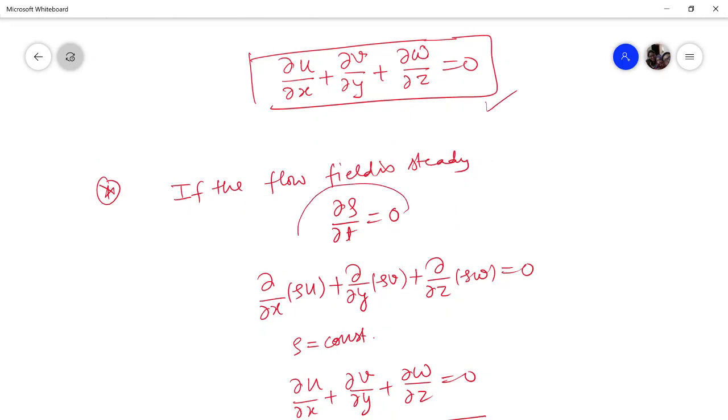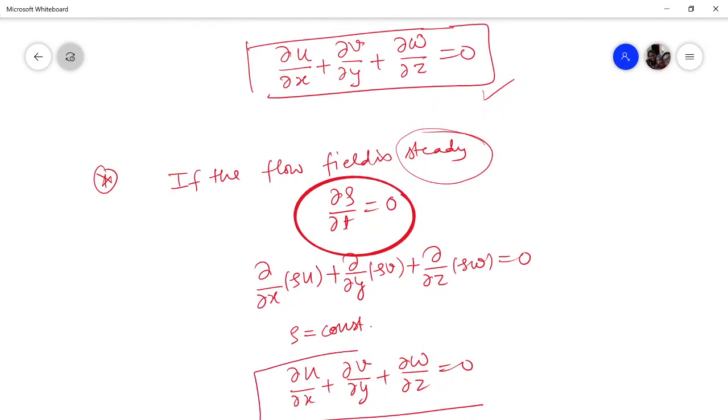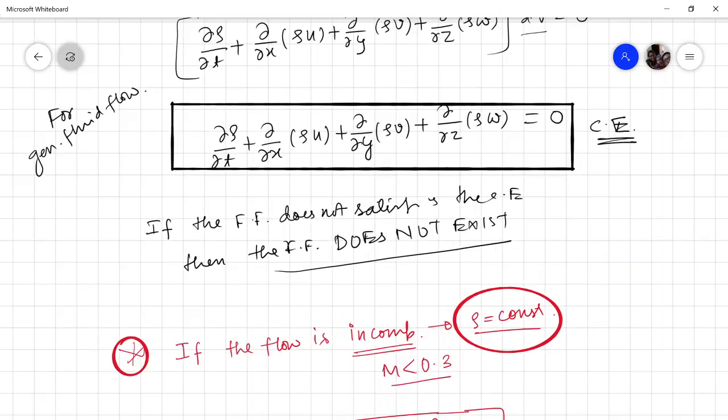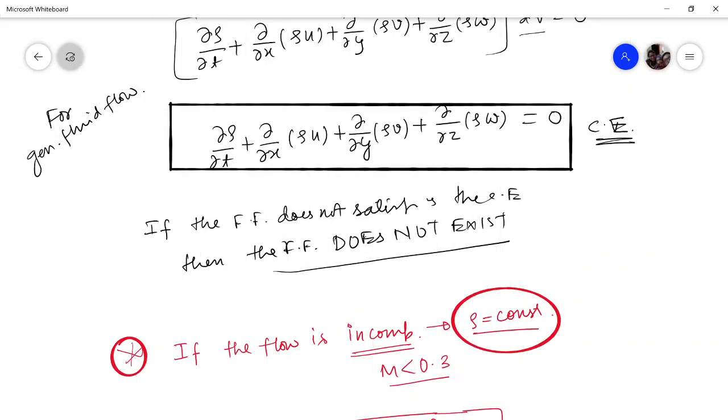But now we have also incorporated a term that the flow field is steady. So by just looking at this particular equation, you cannot say that the flow field is steady or unsteady. Got the point? Because in the continuity equation, the time-wise derivative of density is there, but the time-wise derivative of velocity is not there.